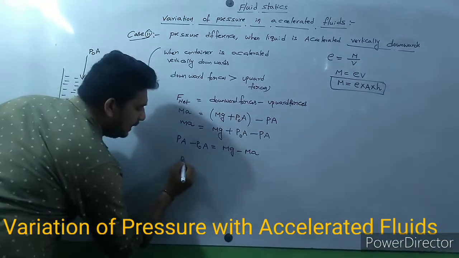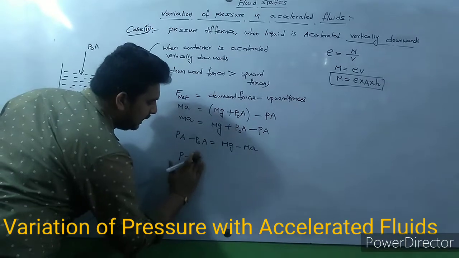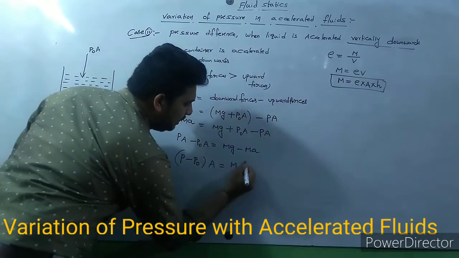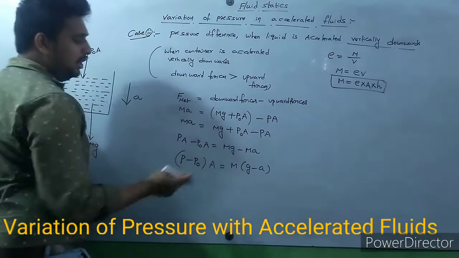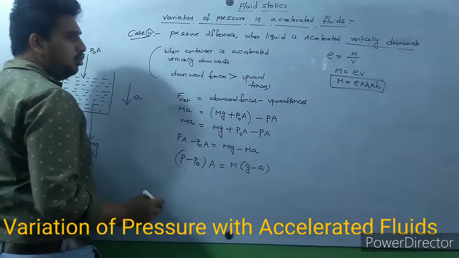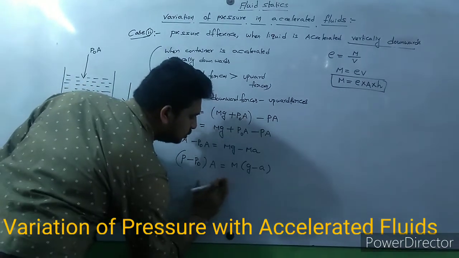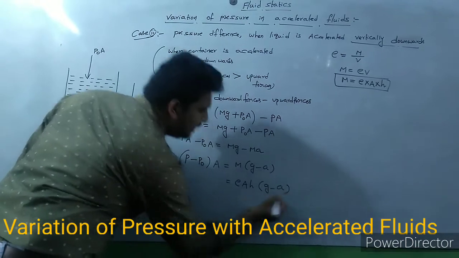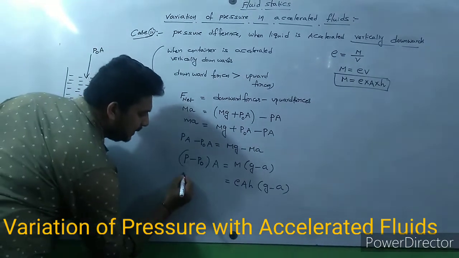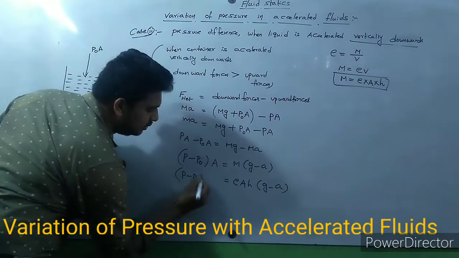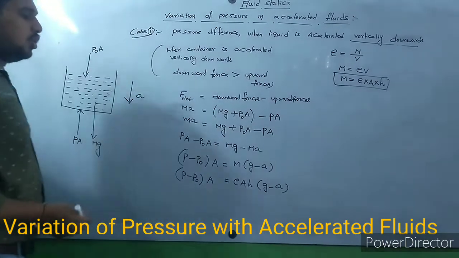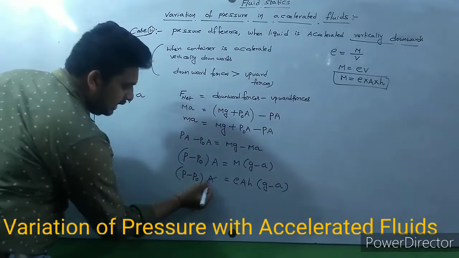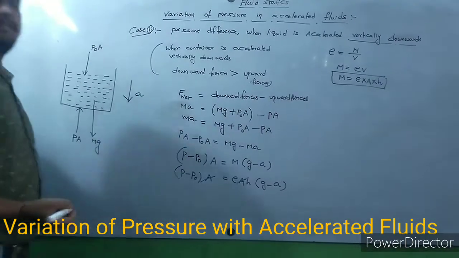So from this, P minus P naught into A is equal to m into g minus a. Already you know the mass is rho into A into H. So P minus P naught into A is equal to rho A H into g minus a. Here A is cancelled.